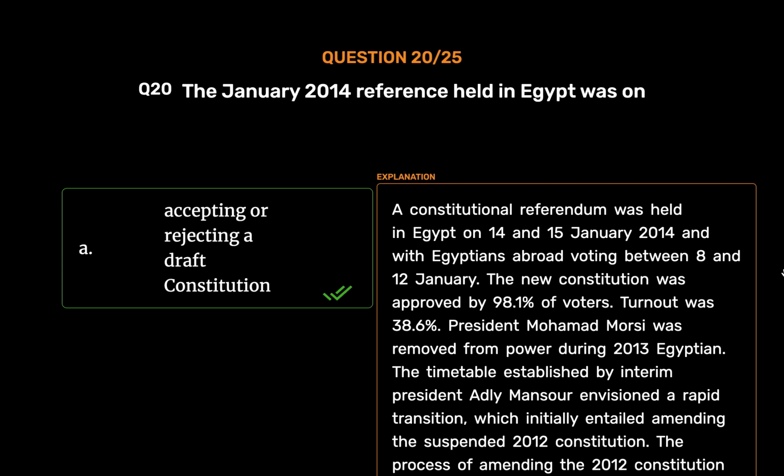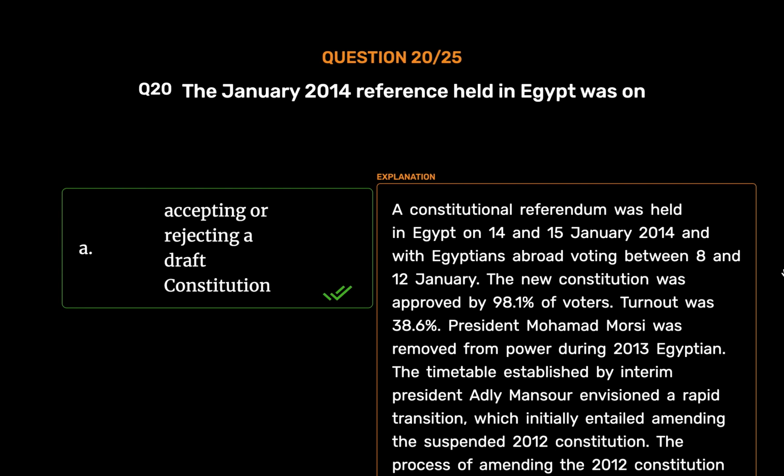The timetable established by interim President Adli Mansour envisioned a rapid transition, which initially entailed amending the suspended 2012 constitution. The process began with a committee of 10 legal experts. Their draft amendments made many notable changes to the text of the 2012 constitution. The committee of 10 completed their work on the 20th of August 2013.